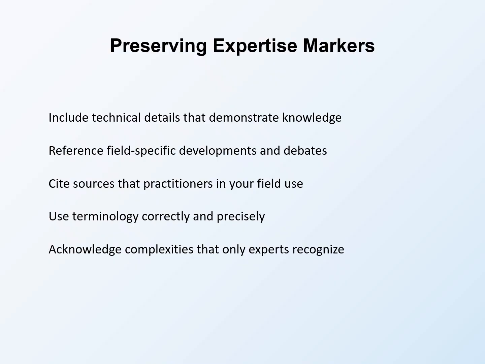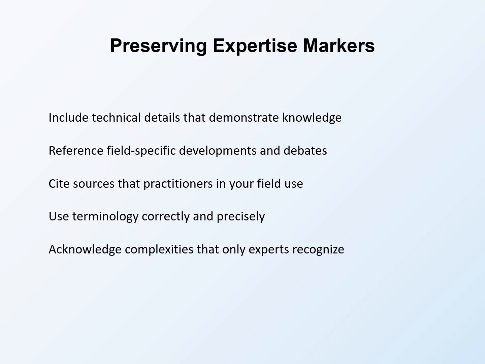Referencing field-specific developments and debates positions you within ongoing professional conversations. What are the current discussions in your area? How does your work relate to emerging approaches or contested questions? This engagement signals active expertise. Citing sources that practitioners in your field actually use demonstrates genuine familiarity with relevant literature. AI may generate citations that do not exist or reference sources that practitioners would not find relevant. Real experts know their field's key works.